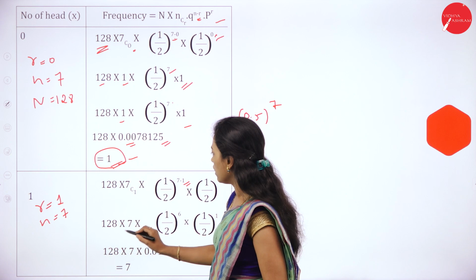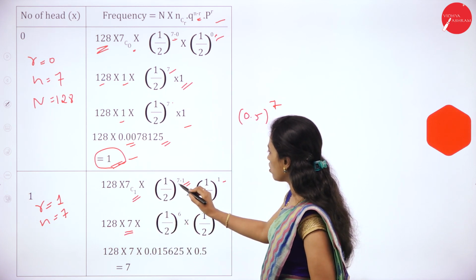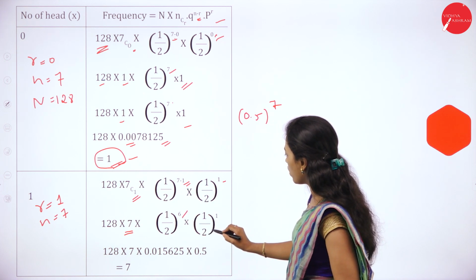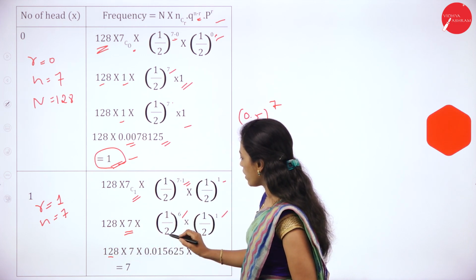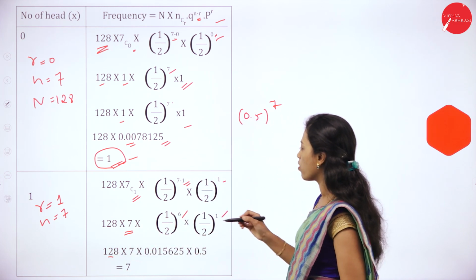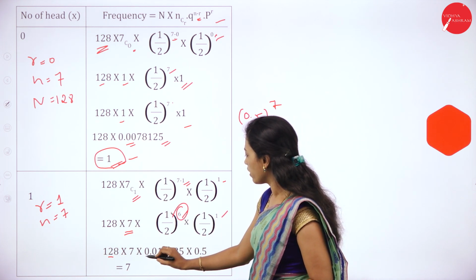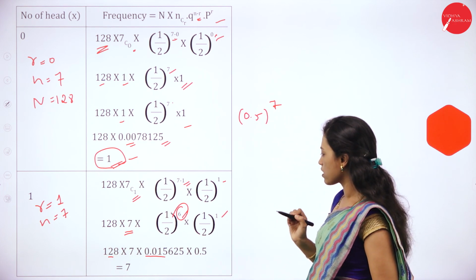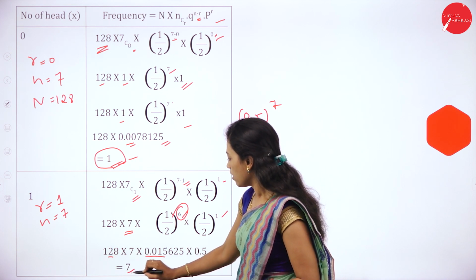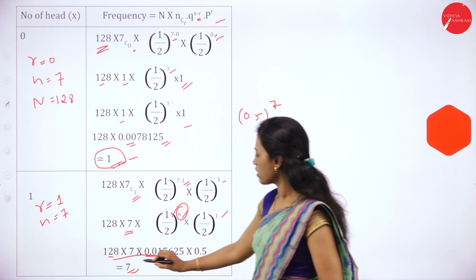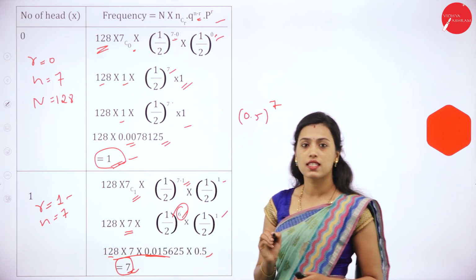So 128 into 7C1, which is 7, into 1 by 2 whole to the power of 6, into 1 by 2 to the power of 1. 1 by 2 means 0.5, and if we multiply 0.5 six times, we'll get 0.015625, into 0.5. Then if we multiply these, we'll get 7. If r is equal to 1, the expected frequency will be 7.